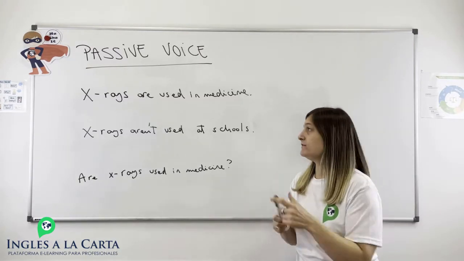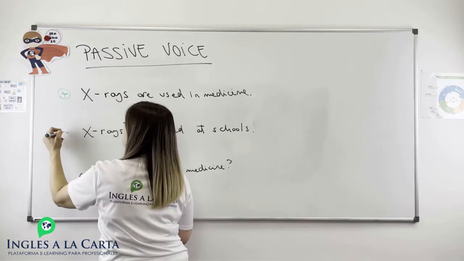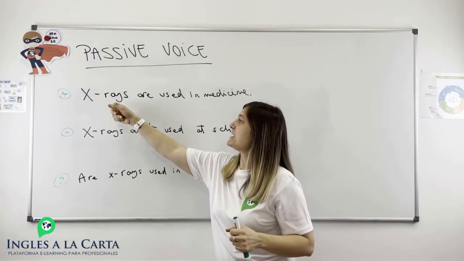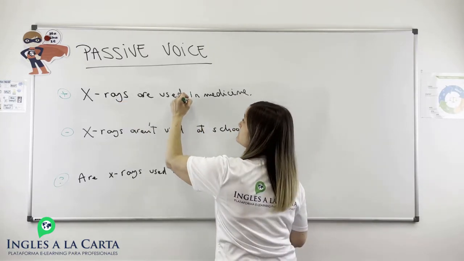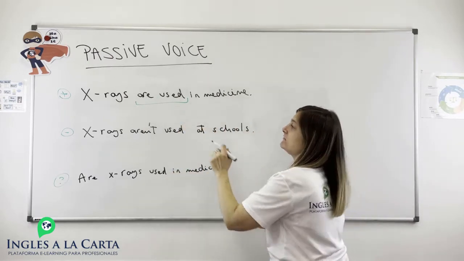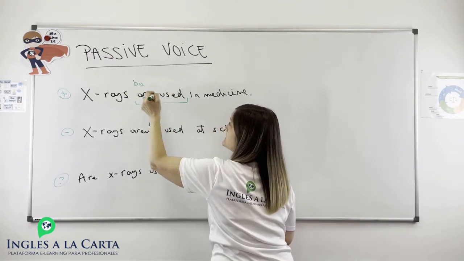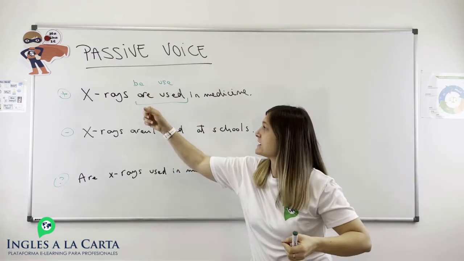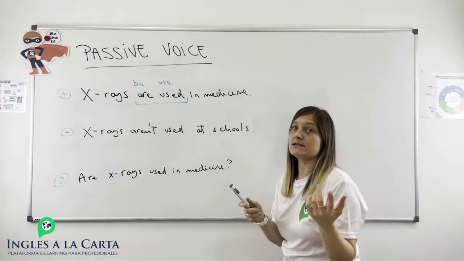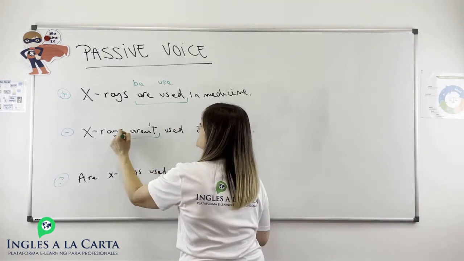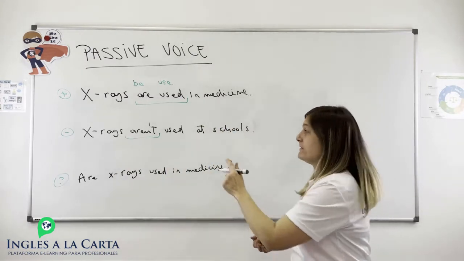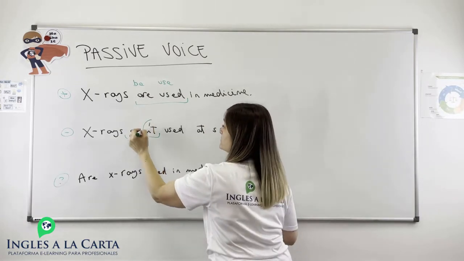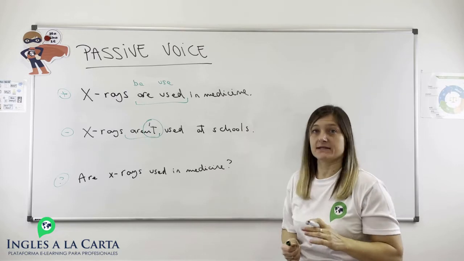Another example I'm going to give you, in this case, we're going to see an affirmative, a negative, and a question. Okay, we're going to see three possibilities. And we have that X-rays are used in medicine, right? This is the verb to be, as we said, in present simple, and the verb use, which is the main verb. Okay, X-rays are used in medicine. And we can say in the negative that X-rays aren't used at schools. Remember, the verb to be is going to be the auxiliary.